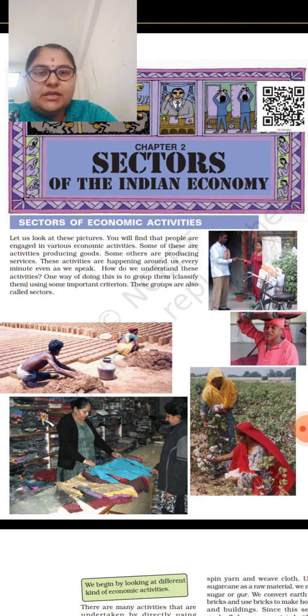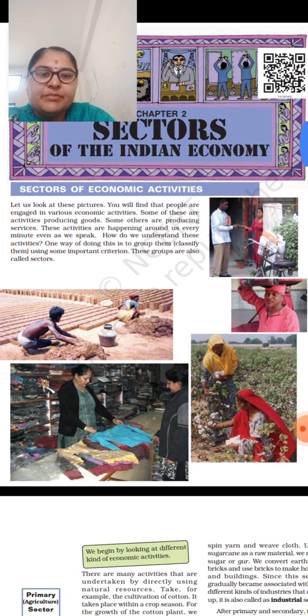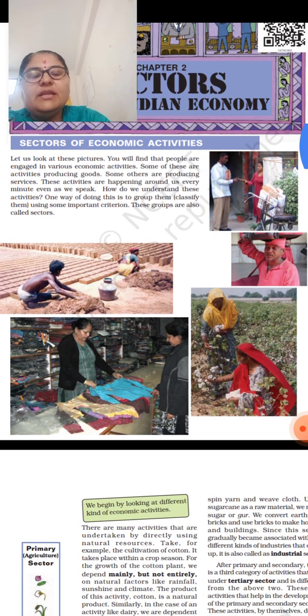Right? Here you can see the pictures. There are two sectors which are involved. One is the producing, the people who are producing the goods and services. Here you can see the man is building the bricks, and another man, the dabba wala, is carrying the dabbas to other places. He is providing the services, and here you can see the woman cultivating the cotton. So these are the examples, and here you can see another woman who is selling her clothes to another woman. So one is the production sector and another one is the service sector.